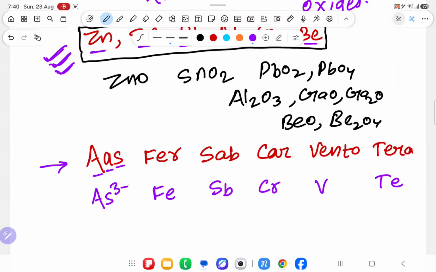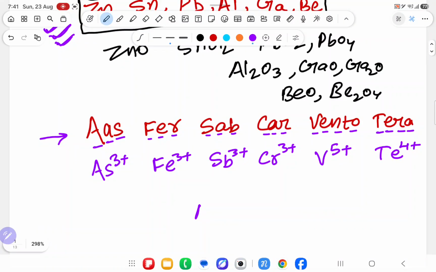Now, how many words are there? 3 words. So arsenic with 3 plus is amphoteric oxide. Iron with 3 plus is amphoteric oxide. Antimony with 3 plus is amphoteric oxide. Chromium with 3 plus is amphoteric oxide. Vanadium, 5 plus. So vanadium with 5 plus is amphoteric oxide. Tellurium, 4 plus.